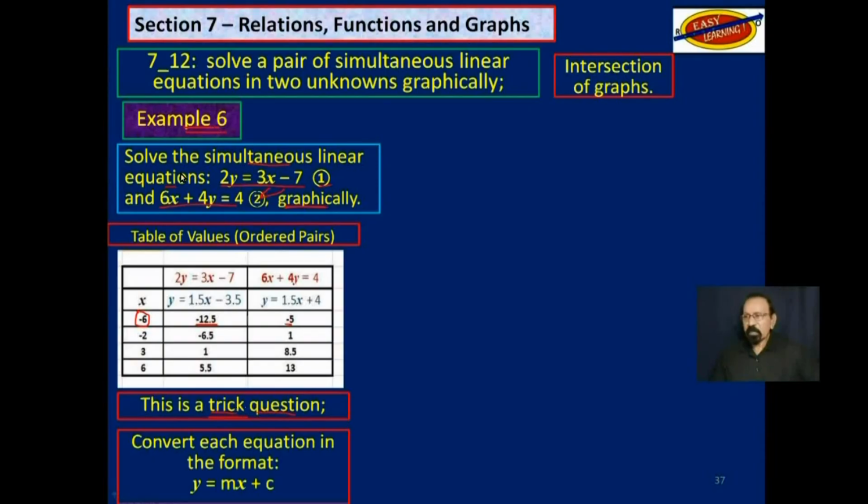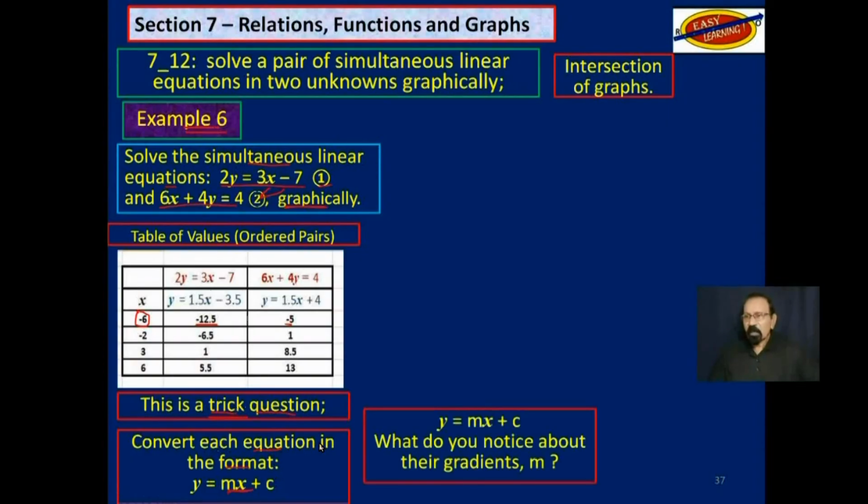If you convert each equation in the format y is equal to mx plus c, you may actually have seen this already. Notice their gradients m. Here it is 1.5 and here it is 1.5.